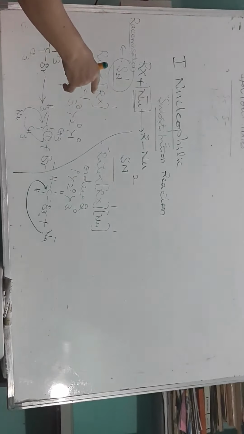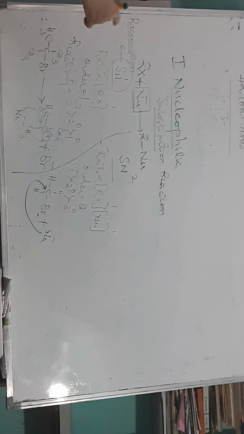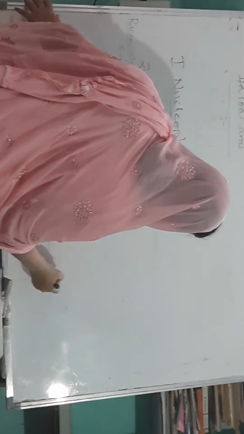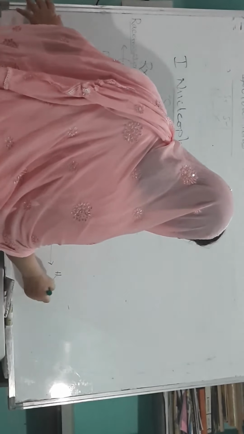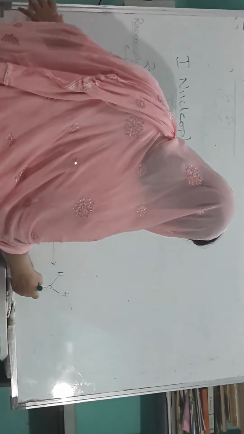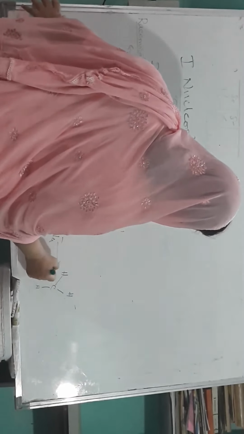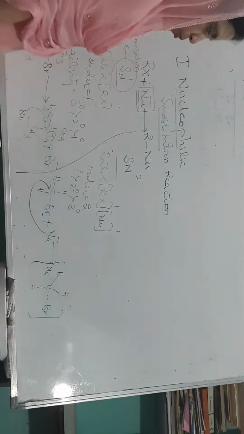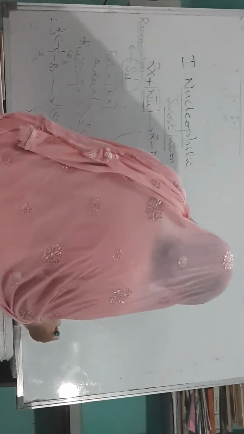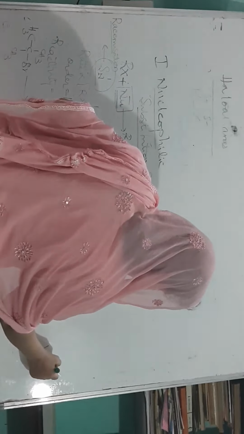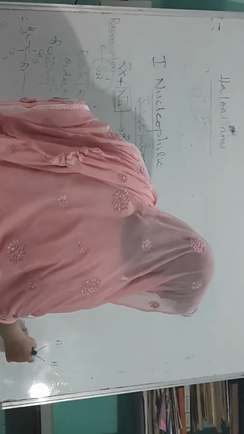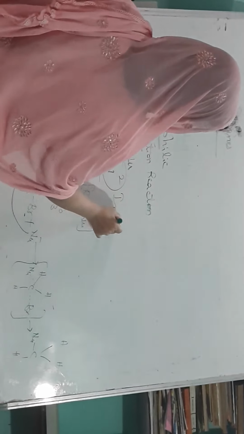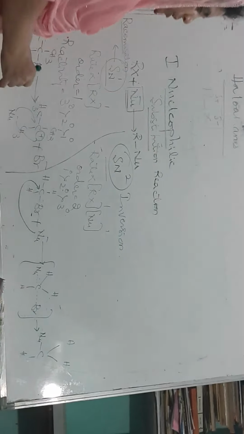Br minus is already present there, it doesn't allow the incoming nucleophile to attack from there. So first we get a transition state where the incoming nucleophile and leaving group are both present. Further, they are converted into inversion. Inversion means opposite. So SN2 follows inversion.